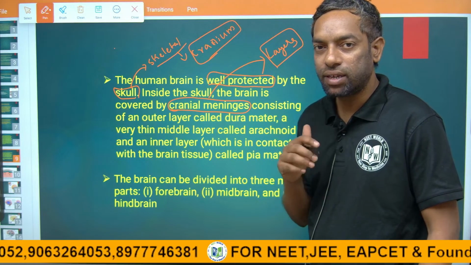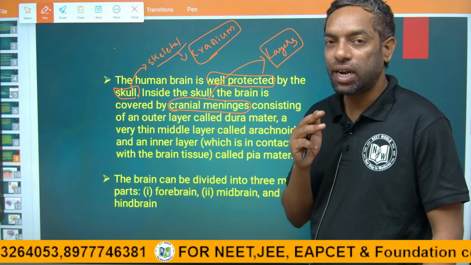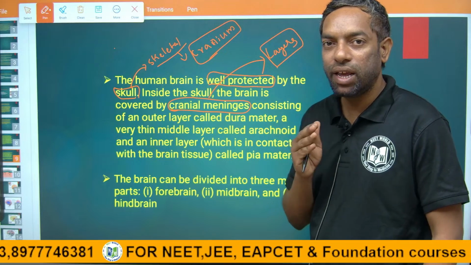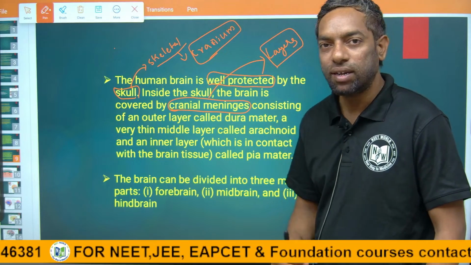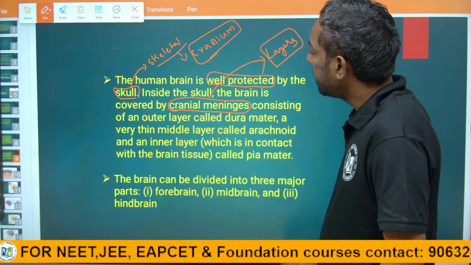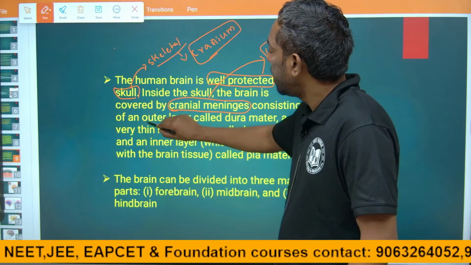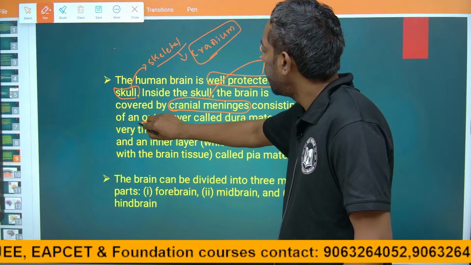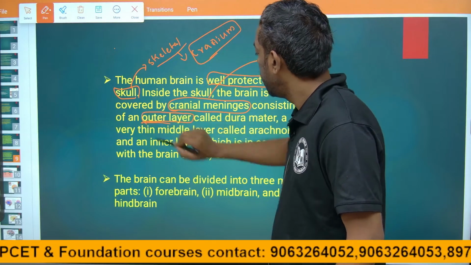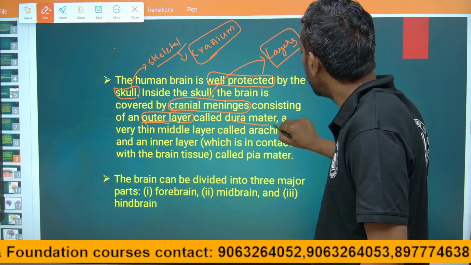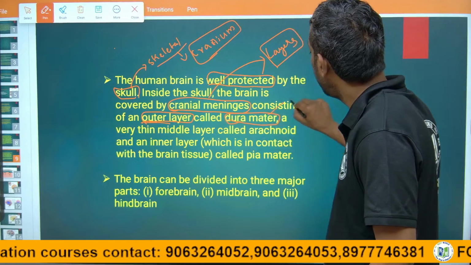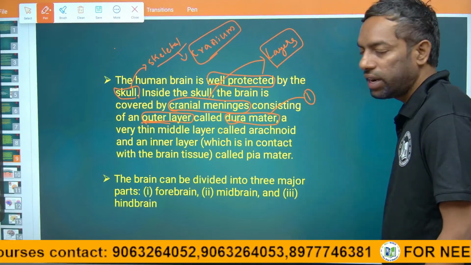Under the cranium there are 3 types of layers that also protect the brain. It consists of an outer layer called the dura mater. This is the first layer.